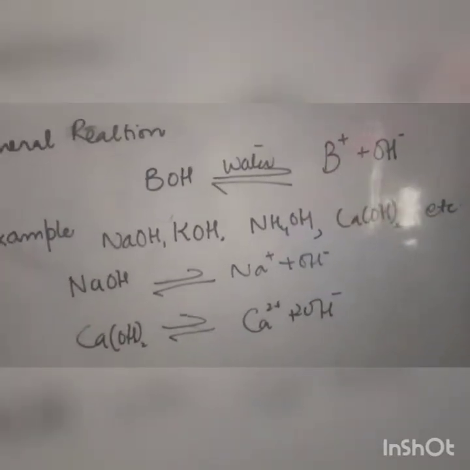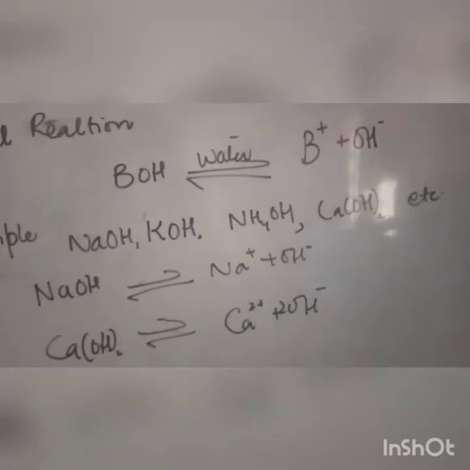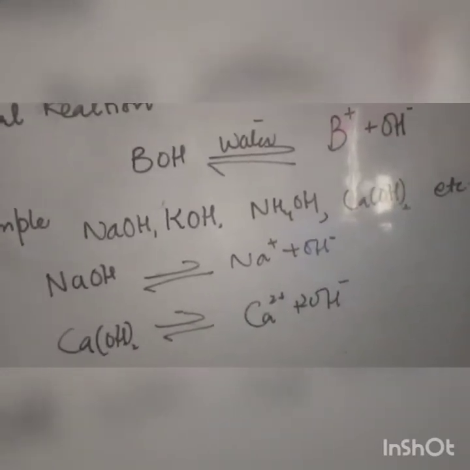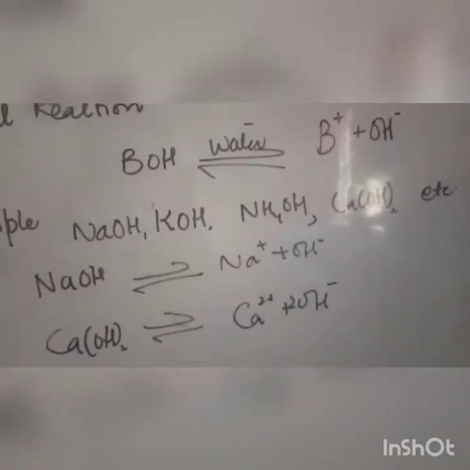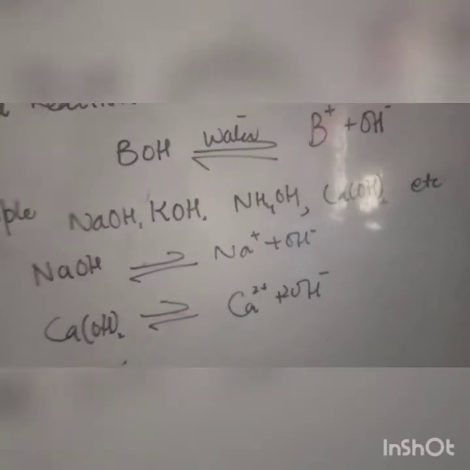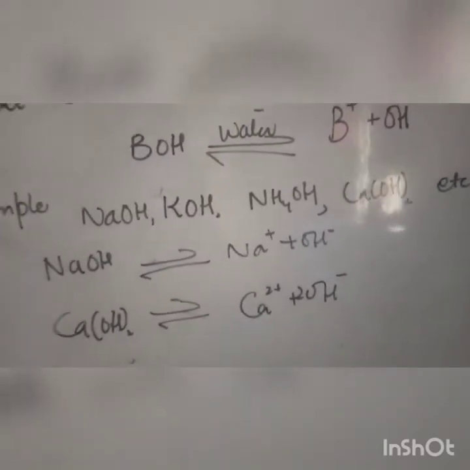They are corrosive in nature and they readily ionize. Sodium hydroxide is converted into sodium ions and hydroxyl ions, and calcium hydroxide is converted into calcium ion and hydroxyl ions. These are the general reactions for the bases.